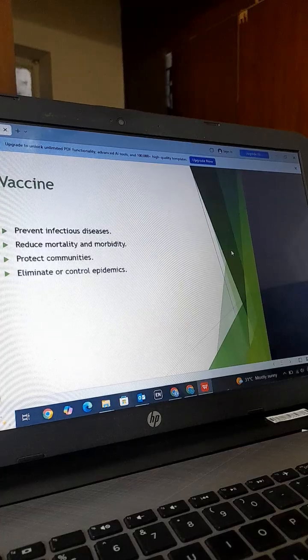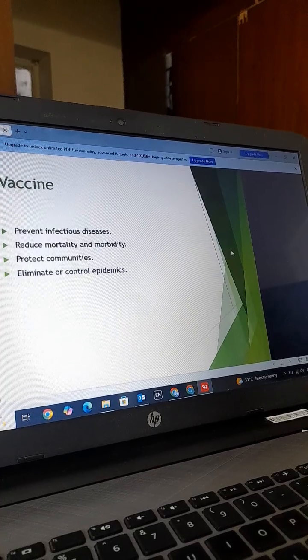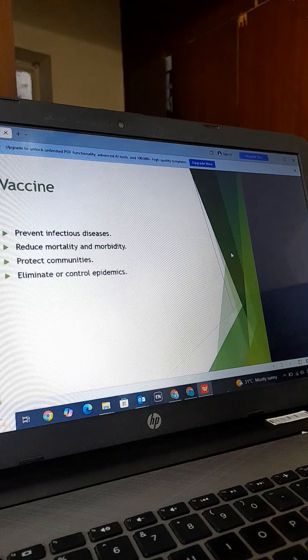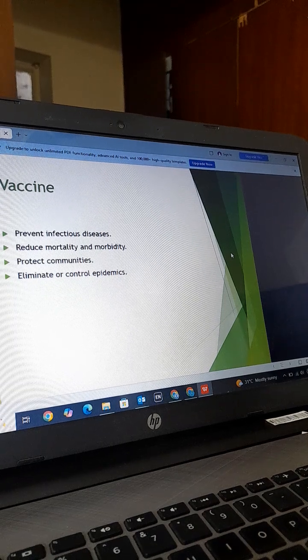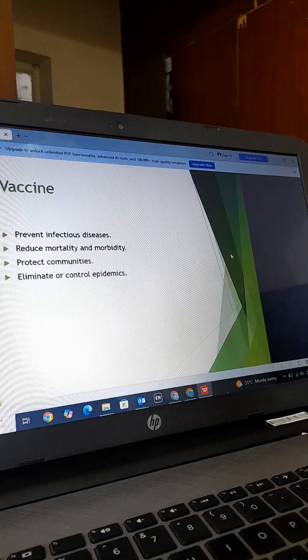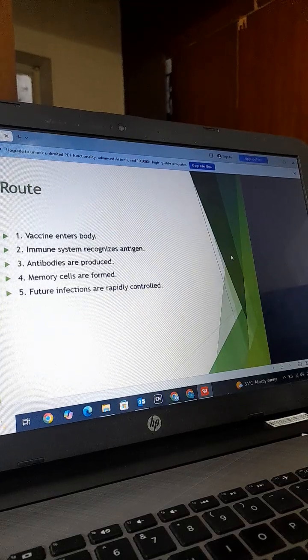So, what are the characteristics of vaccine? Vaccines prevent infectious diseases. They reduce mortality and morbidity. They protect the communities. They eliminate or control epidemics, like the COVID vaccines.